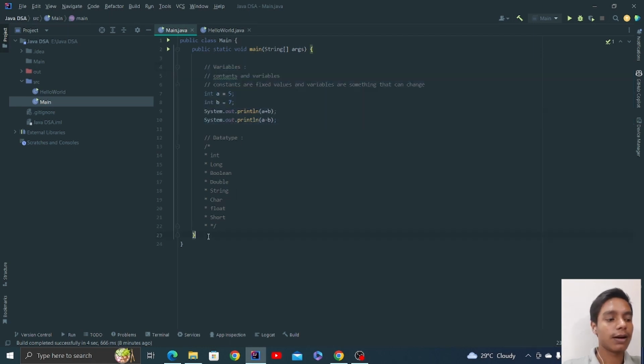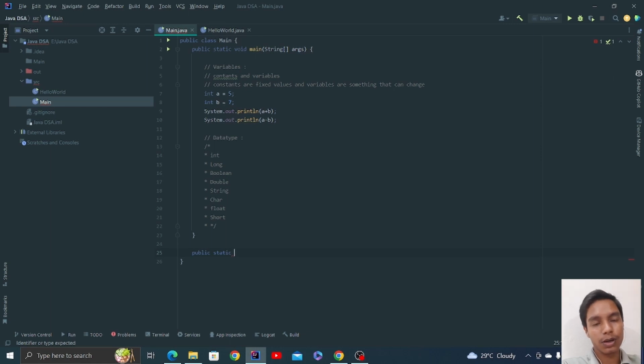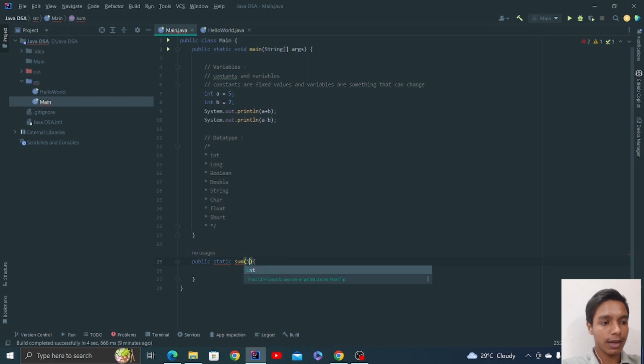But suppose you make a public static function to calculate sum, so you name it sum, and it takes int a and int b.